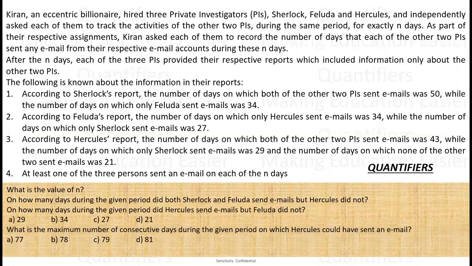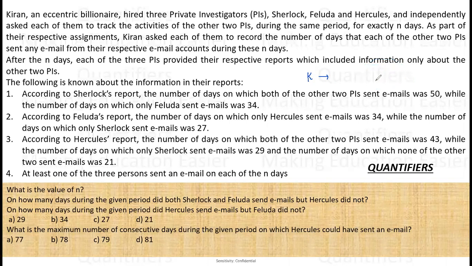Now it says Kiran, an eccentric billionaire, hired three private investigators, Sherlock, Feluda, and Hercules, and independently asked each of them to track the activities of the other two PIs during the same period for exactly n days. So basically, a lot of money is being spent. Kiran hired three investigators, Sherlock, Feluda and Hercules, and told them to trace the activities of the other two. That is, Sherlock will trace the activities of F and H, F will track the activities of S and H, and H will track the activities of F and S. So in this way they will operate in the given number of days.